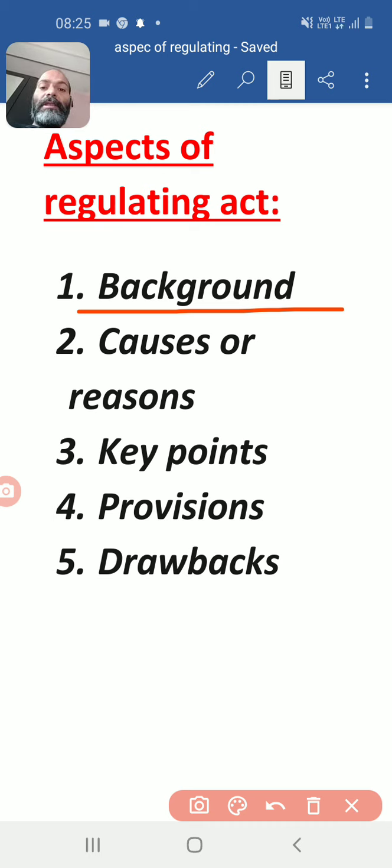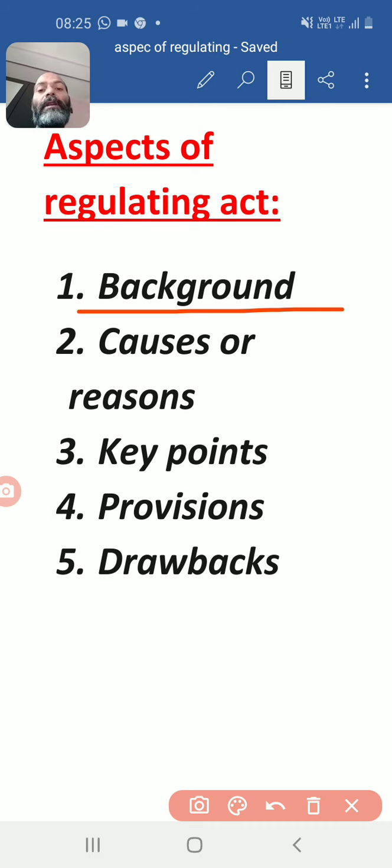At that time, the monopoly and objective of the East India Company was to do business and trade with India, and for that they got a charter from Elizabeth I for 15 years. But with time, the objective changed from trade and business to gaining administrative power.